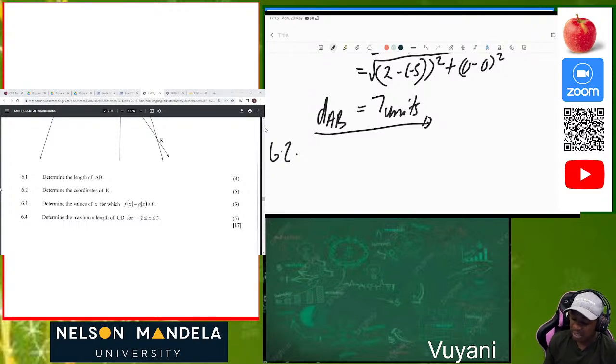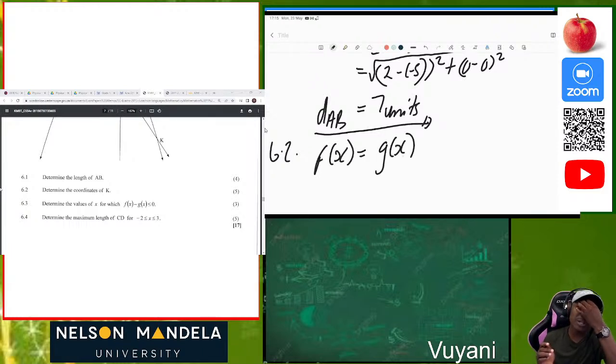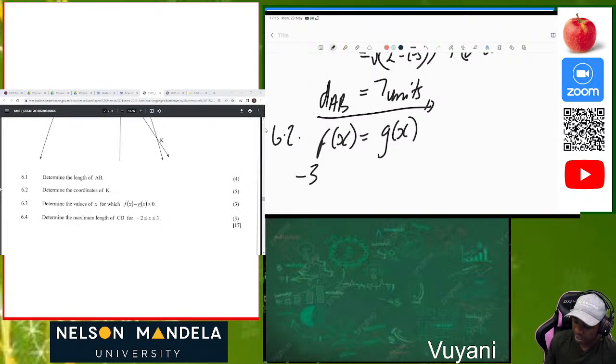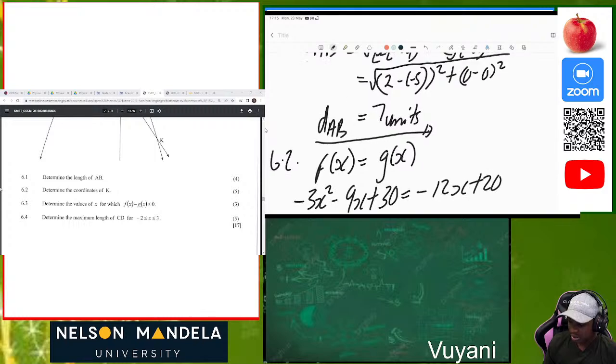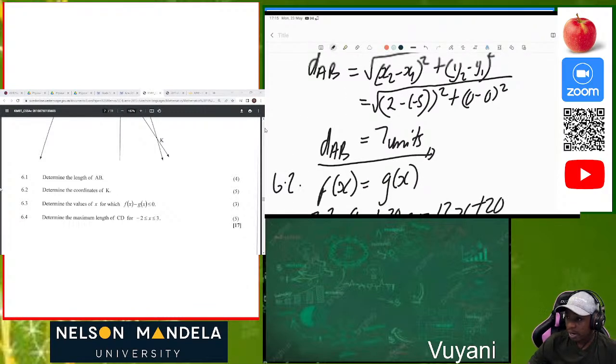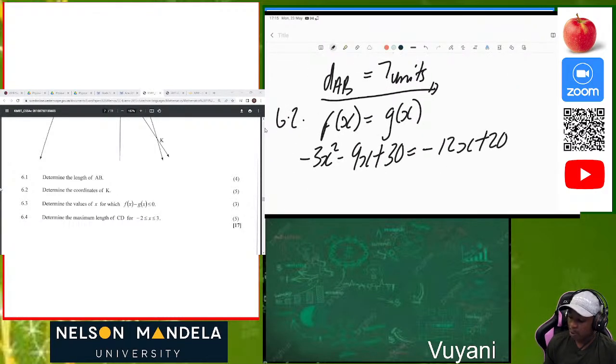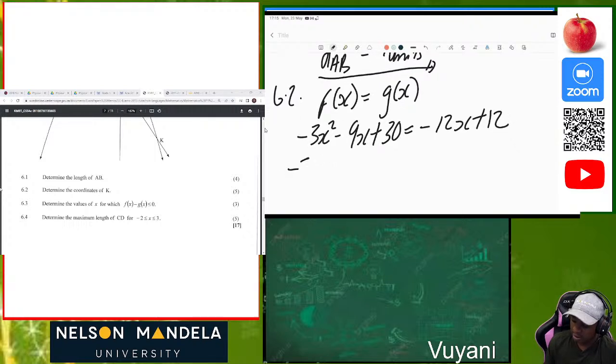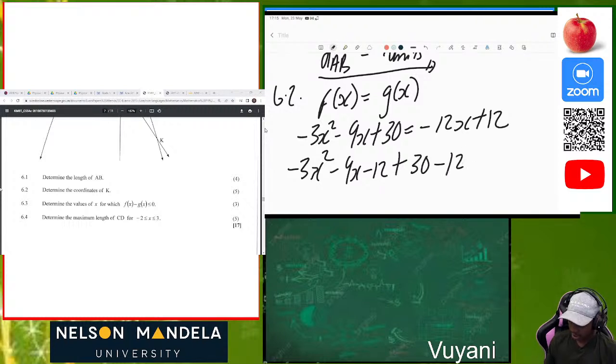So now the first thing which you must understand is to write that f of x will be equal to g of x, because that's a point of intersection, which means those two graphs are equal in coordinate form. So great. What is our f of x? It's negative 3x squared minus 9x plus 30 is equal to g of x, which is negative 12x plus 20. Let me just double check that as well. Plus 12, sorry. Then after that, now we collect the like terms. So we can see that it's going to be negative 3x squared minus 9x minus 12 plus 30 minus 12. Okay, is this correct? Oh, it's plus 12, sorry.